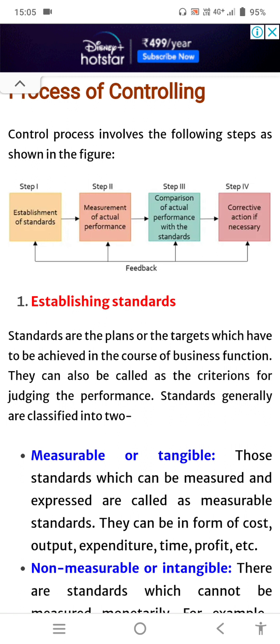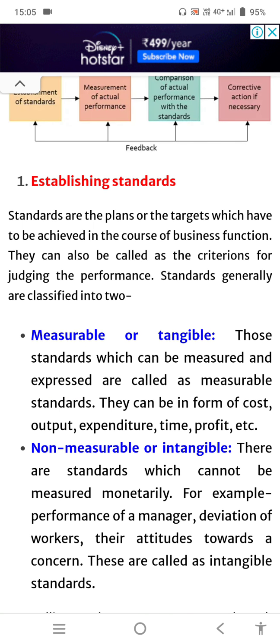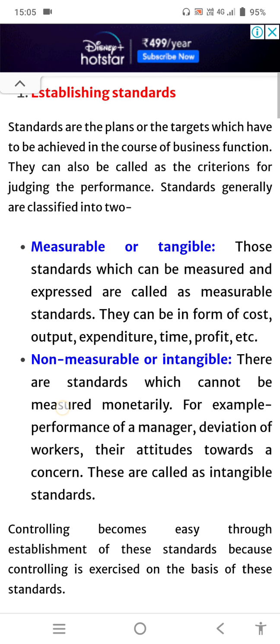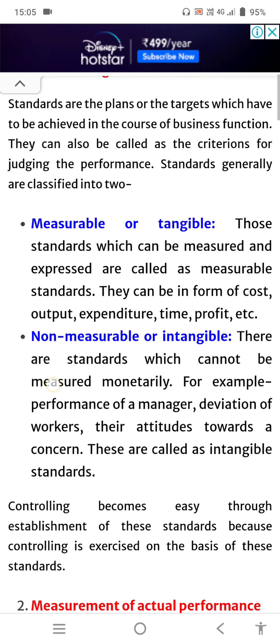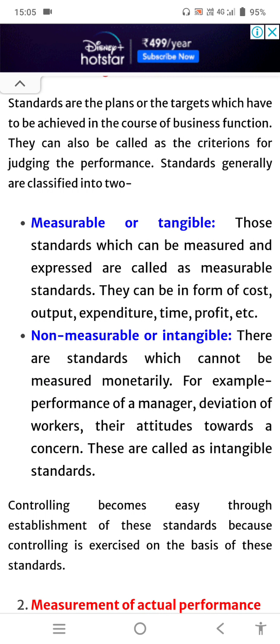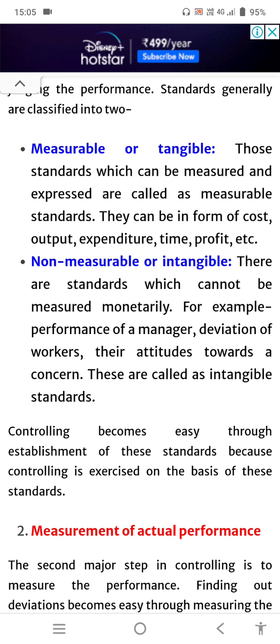The first one is establishing standards. Standards are the plans or the targets which have to be achieved in the course of a business function. They can also be called a criterion for judging the performance. As you can see, standards are generally classified into two categories. The first is measurable or tangible, and the second is non-measurable or intangible. Let's go ahead with the first topic, that is tangible or measurable standards.